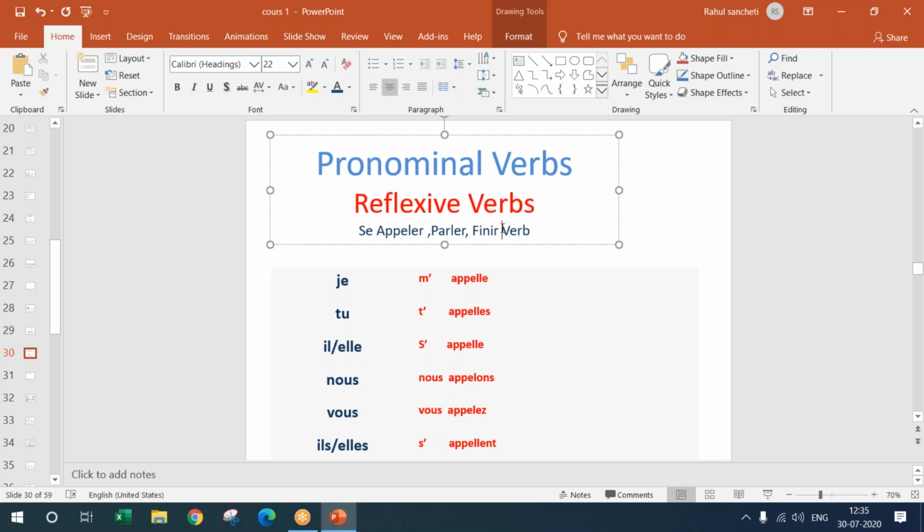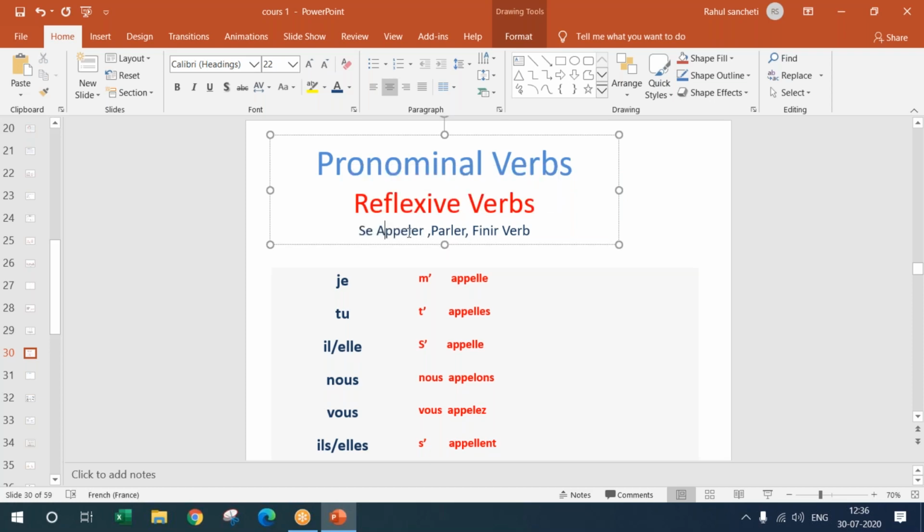The traditional meaning of a verb is that it defines an action. So an action is always associated with to speak, to finish, to do, to rest, to sleep, to get up, to run. So these are all verbs, and these are the infinitive forms of the verbs.